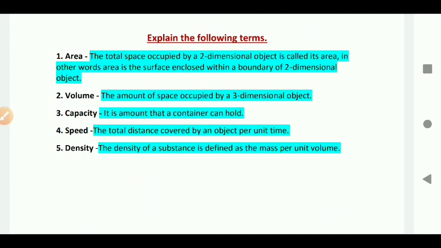Capacity. It is the amount that a container can hold. Speed. The total distance covered by an object per unit time. Density. The density of a substance is defined as the mass per unit volume. So these are the answers of explain the following terms.